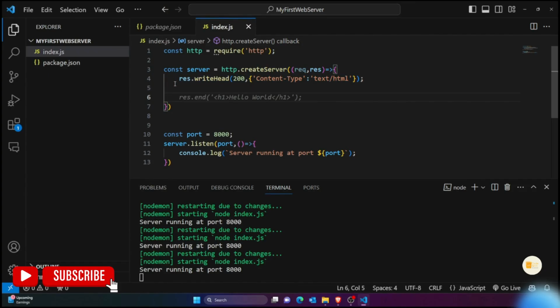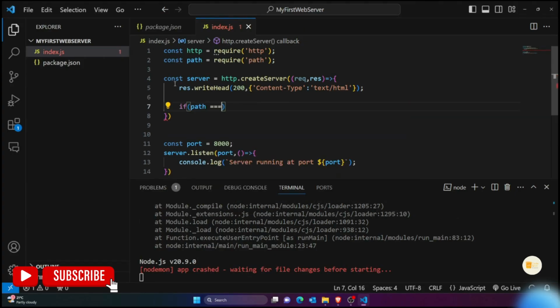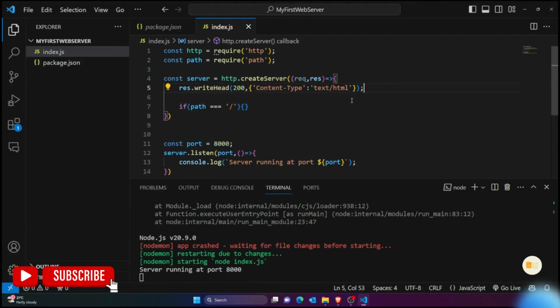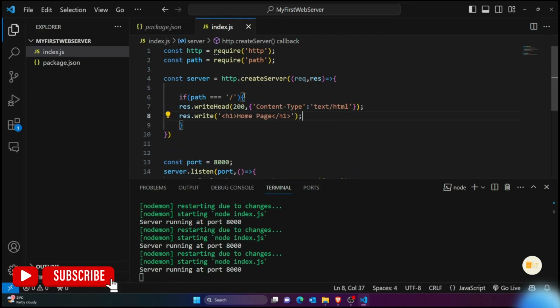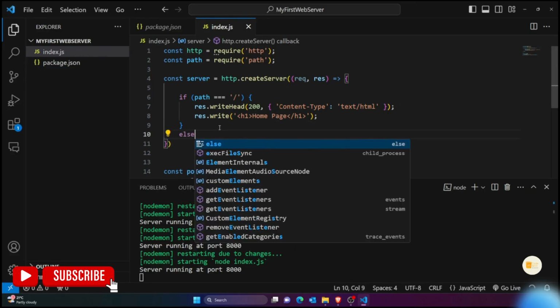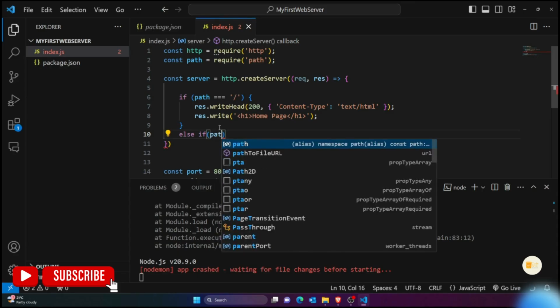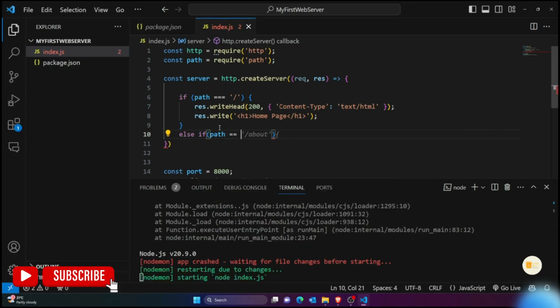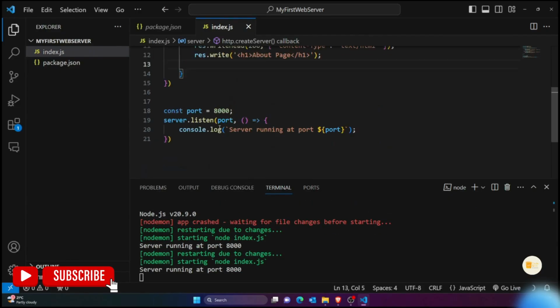What I can do is I can simply say that if path equals slash, that means you're going to return the home page, the home page HTML page. Okay, this is some HTML page. And if someone has actually called something else, for example, if path equals about, then you're going to say, this is the about page.